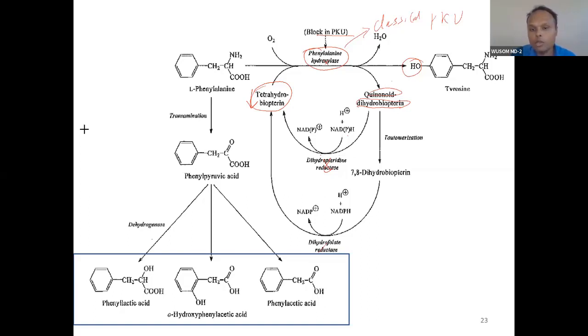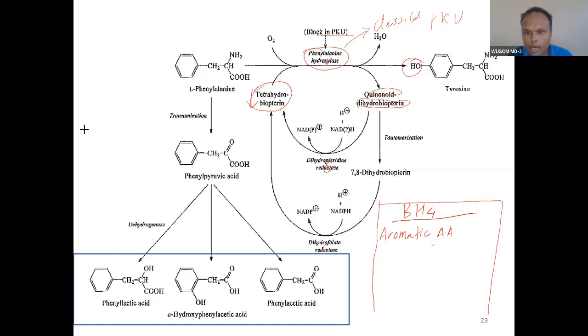And I will tell you one more piece of information here. I don't have a slide on this. Tetrahydrobiopterin is the cofactor of all aromatic amino acid hydroxylases. What are the aromatic amino acid hydroxylases?